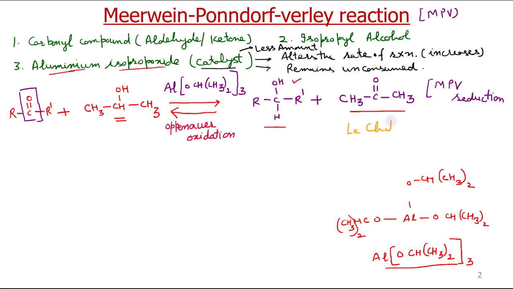It is a very important principle, which states that if we remove one of the products, like acetone, which is easy to remove by simple distillation, then the reaction will proceed in the forward direction and more of the product will be formed.